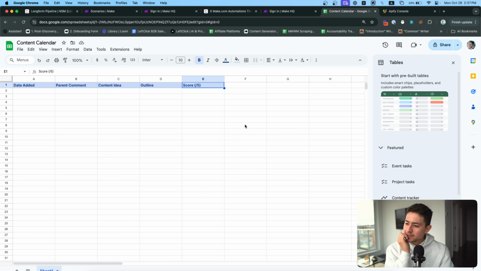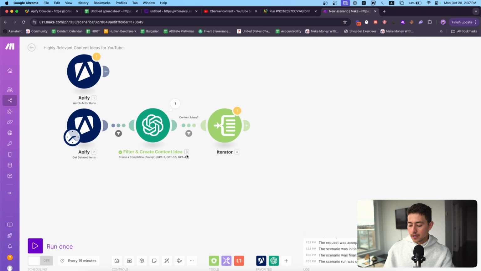Let me think about some, oh, you know what? We could even generate a hook. Why don't we generate a hook and an outline? Okay, I'm going to paste the outline here. We'll do hook here. Then we'll do outline. Then we'll do rating. And the rating will be out of 10. Maybe 10-point rating. I'm going to go through and then rate my content ideas after this runs. And then that way I'm just going to have a sorted list of content ideas that I think will have high impact and be high quality.